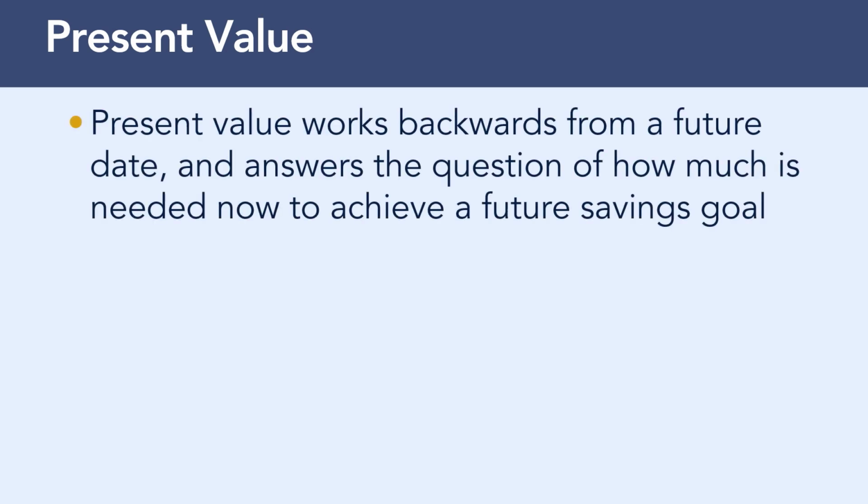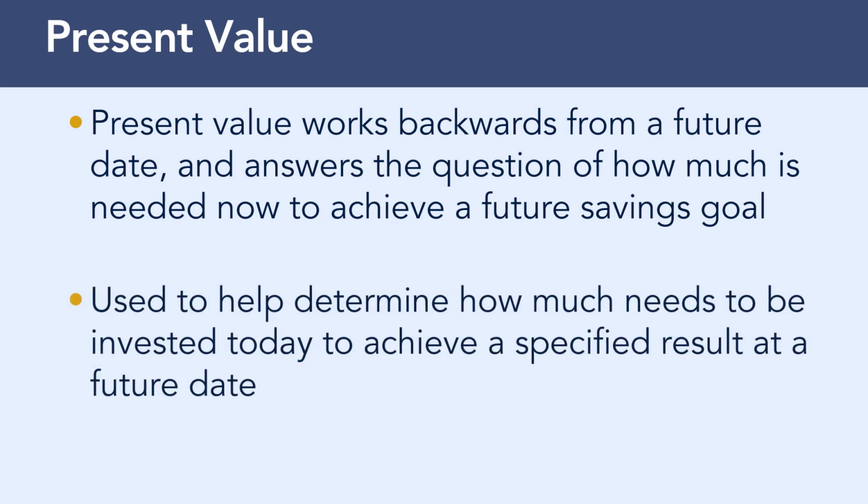Understanding present value, or PV, and being able to calculate a present value sum is essential to many financial planning activities. Present value works backwards from a future date. It answers the question of how much is needed now to achieve a future savings goal. Therefore, it would be used to help a person determine how much needs to be saved today to yield a specified pension at a future date. Likewise, a parent who must meet future post-secondary education costs for a child could be provided with that information from a present value calculation.